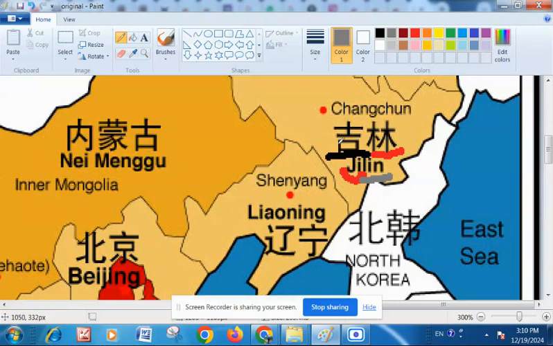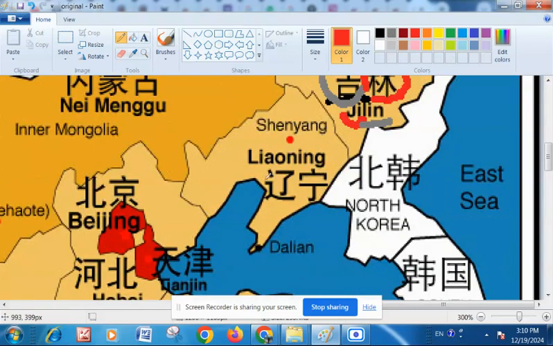Every character has a meaning of its own. Ji, this character Ji means auspicious or lucky. And this character Lin, this means a forest. So Ji, Lin, word by word means an auspicious forest or a lucky forest.